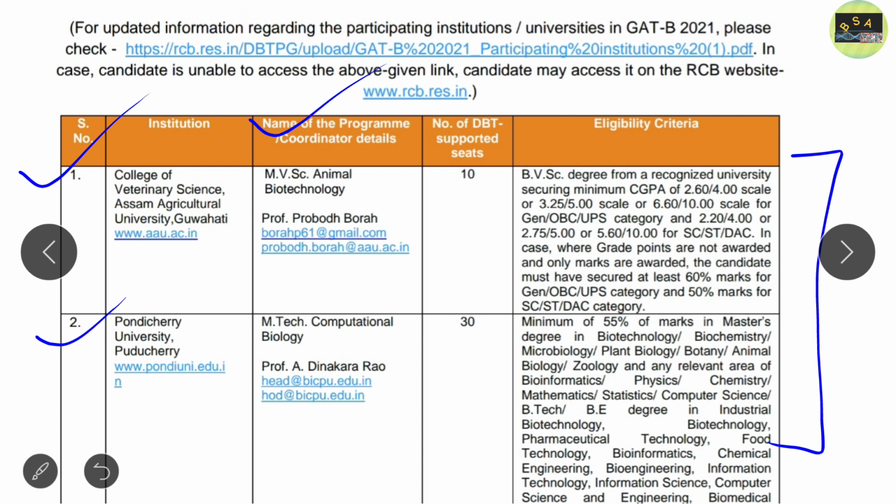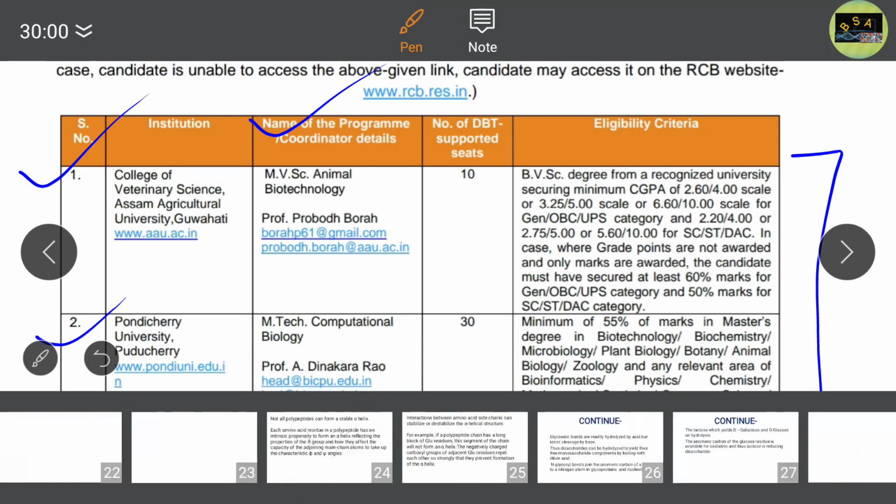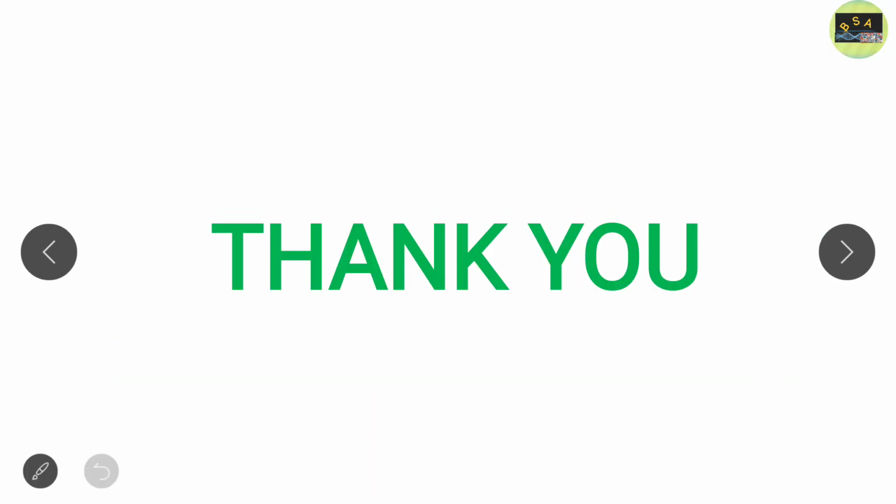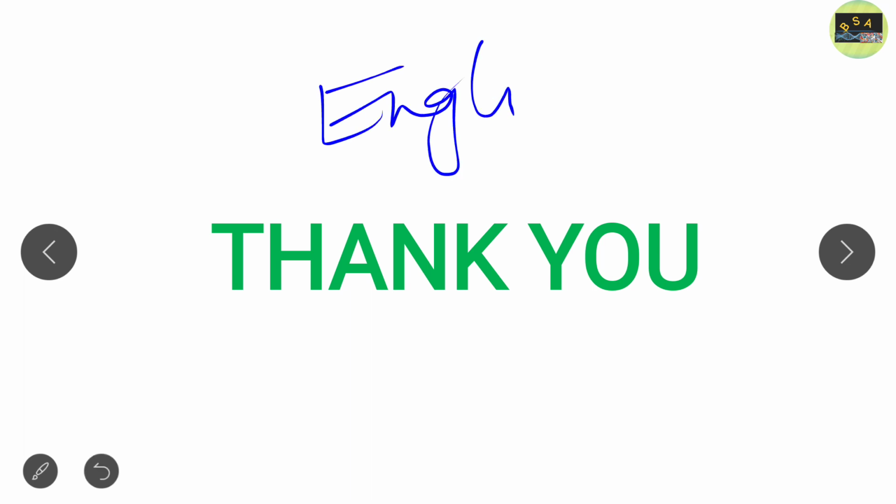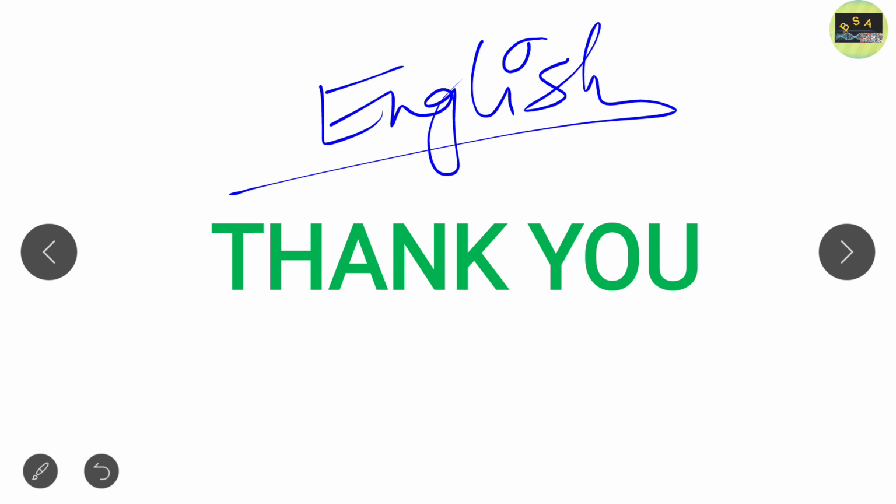I hope students you get a clear-cut idea about the total GATE B 2021 examination pattern, the marking scheme, the negative marking, and the eligibility criteria, all these things. Another important thing that I forgot to mention is that this paper will be in English only. The medium, that is the language, will be English. No Hindi will be there. You have to give this paper in English language only. So this is another important one.